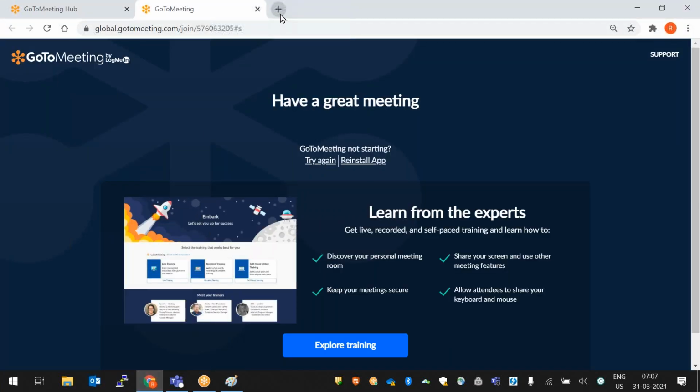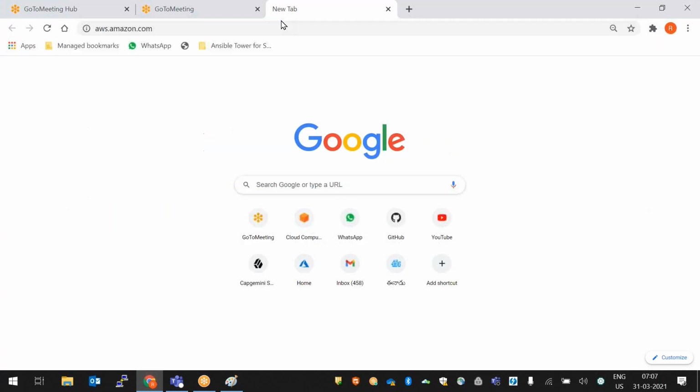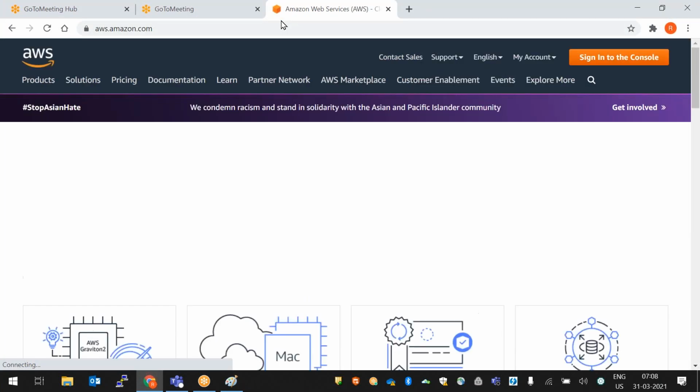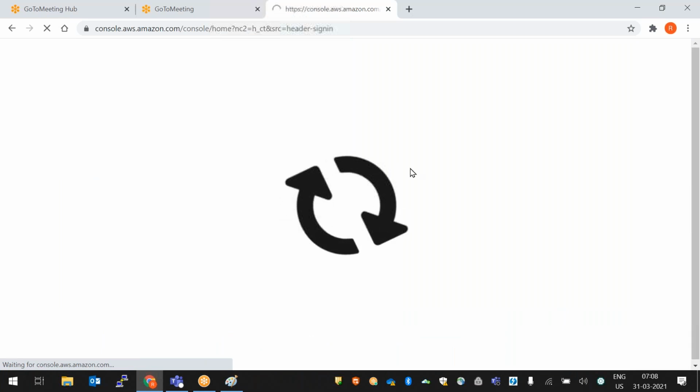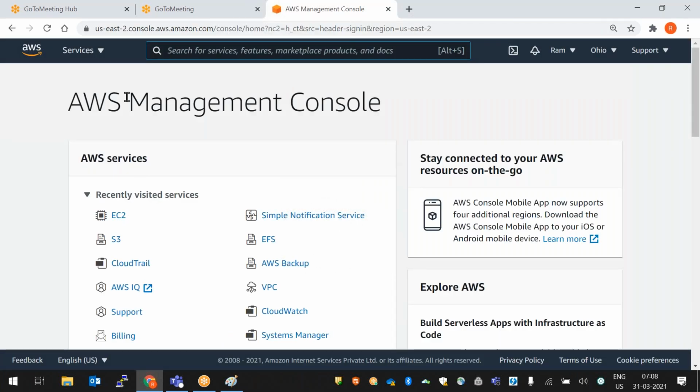So let us start the console. If you want to create any instance, in cloud we will call it an instance.